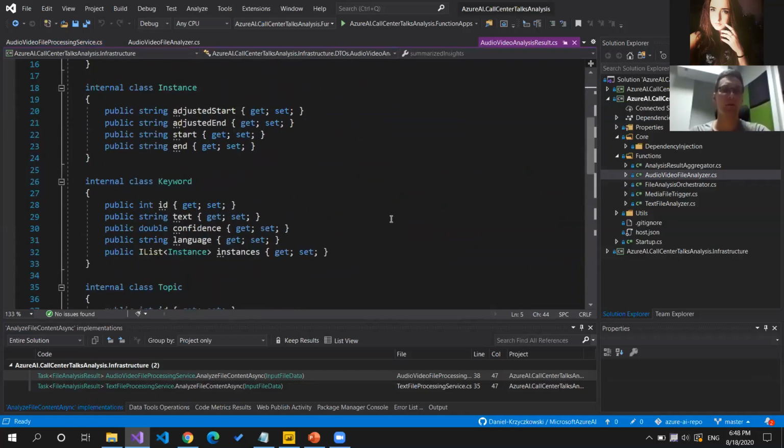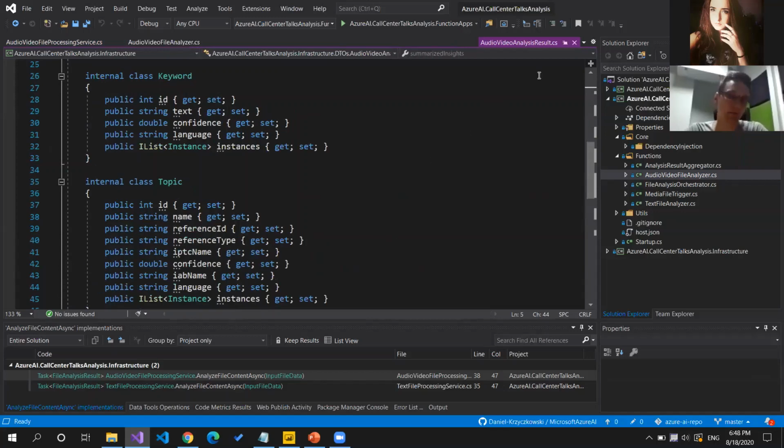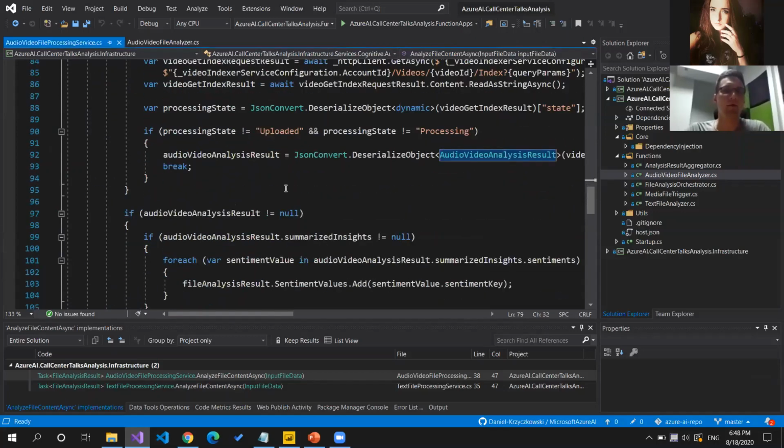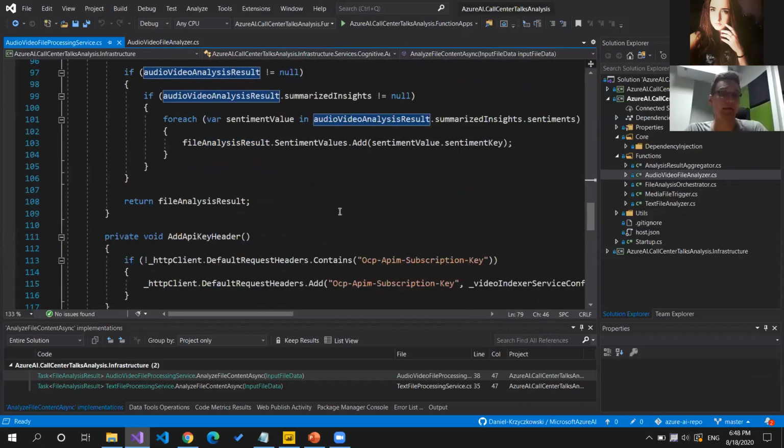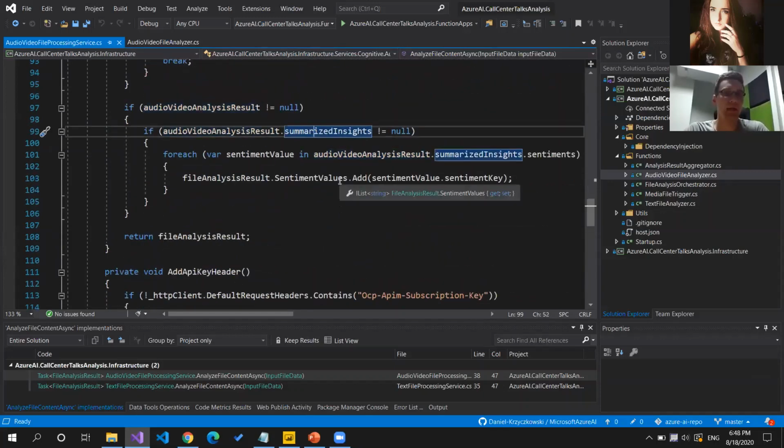There are some different properties. Again, I encourage you to visit my GitHub to see those different properties. But in general, this is information that is returned by the Video Indexer. And once we have this audio video analysis result, you can see that one of the properties is called Summarized Insights. And under this Summarized Insights, there is information about the sentiment.